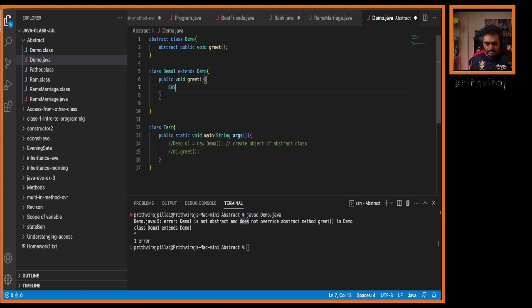Method body. I will write System.out.println("I am overriding abstract method"). Done. Save it.